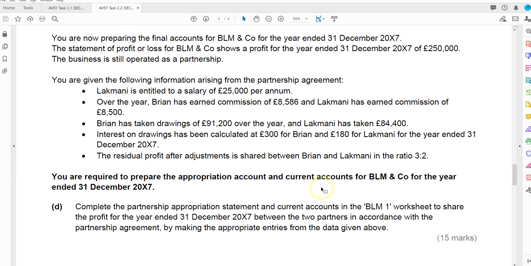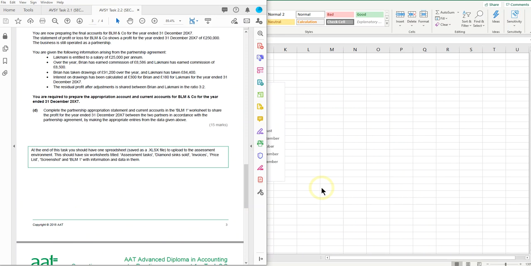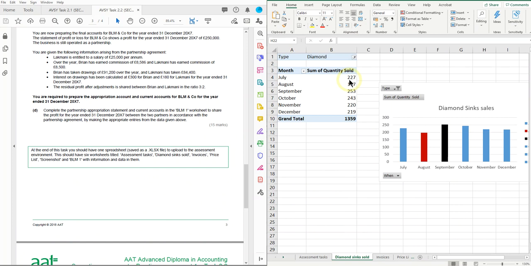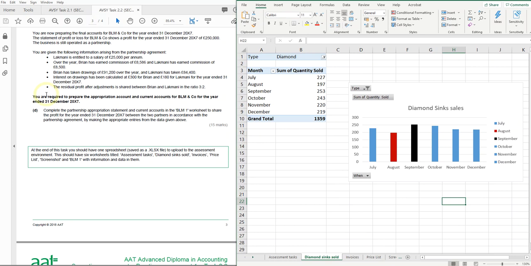It says we're preparing the final accounts for BLM, and we need to update the partnership current accounts and do a profit appropriation. Actually, let's keep that one to the side because there's a lot of information we're going to need to look up while we're going along here. Okay, so we need to complete the partnership appropriation statement on BLM1. Where is it? Let's find it. There it is.